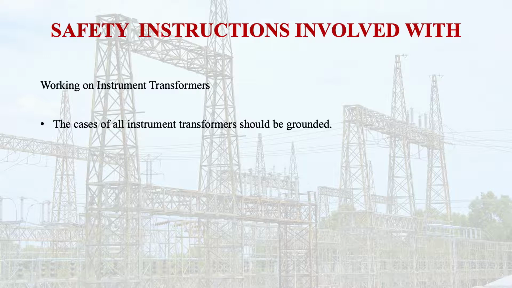Learners, we have discussed the instrument transformers in detail and how these are connected in any circuit for measuring the current and voltages: the current transformer and the potential transformer. You know that the primary of the current transformer is connected in series with the circuit, and then we have discussed the potential transformers also. In the case of all instrument transformers, it should be grounded when we are working on the instrument transformer.